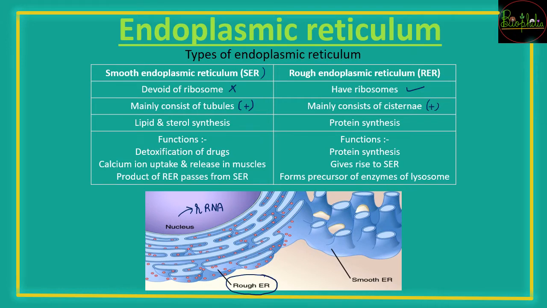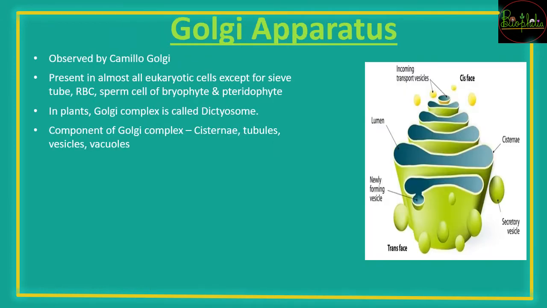So the rough endoplasmic reticulum is in close proximity to the nucleus, whereas the proteins that are synthesized need to be transported out from the smooth endoplasmic reticulum. So it will be comparatively far from the nucleus. Here you can see the red dots that are present. These red dots are nothing but the ribosomes, which are going to be absent on the smooth endoplasmic reticulum. The next organelle is the Golgi apparatus.